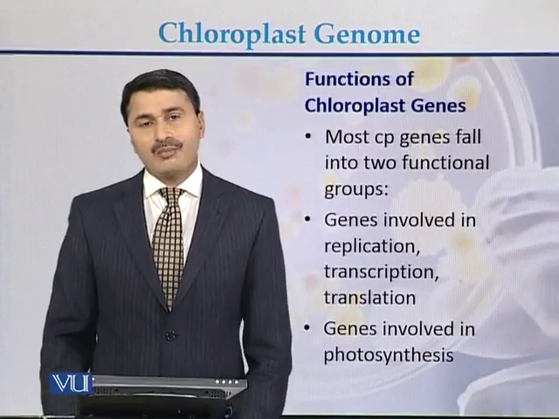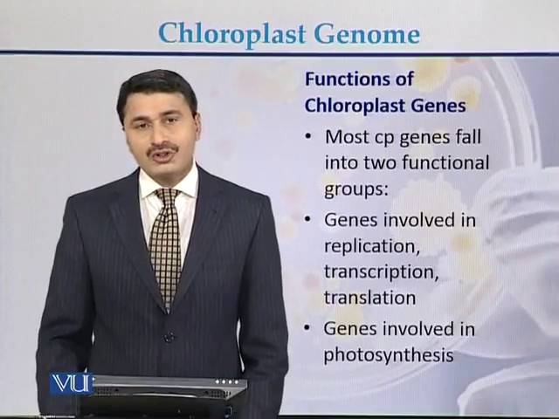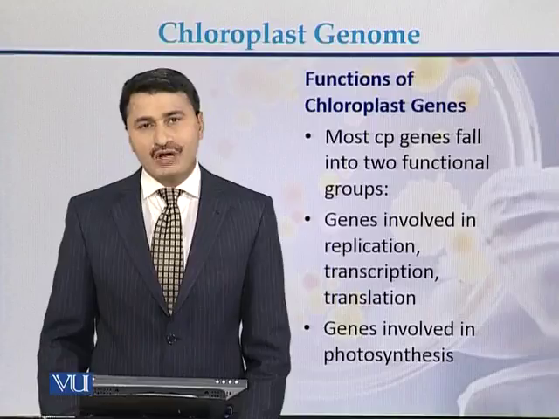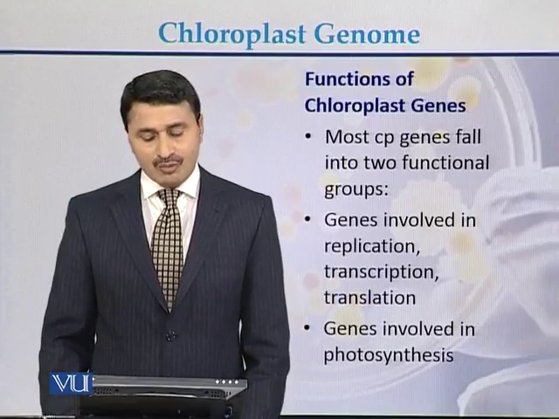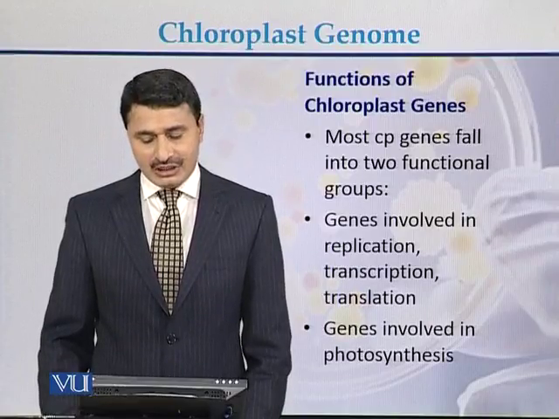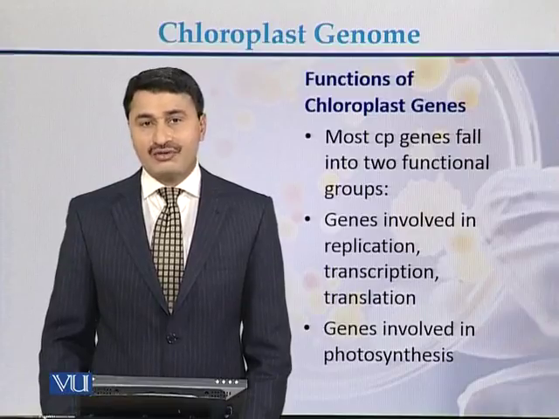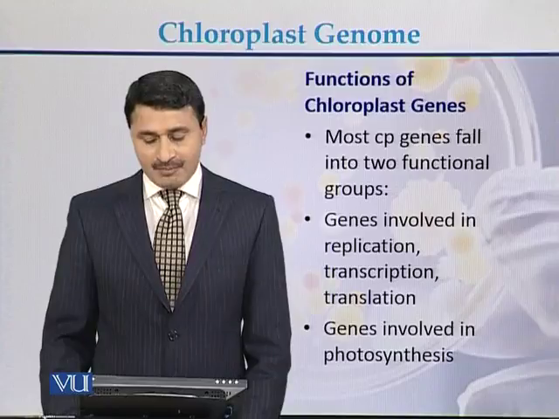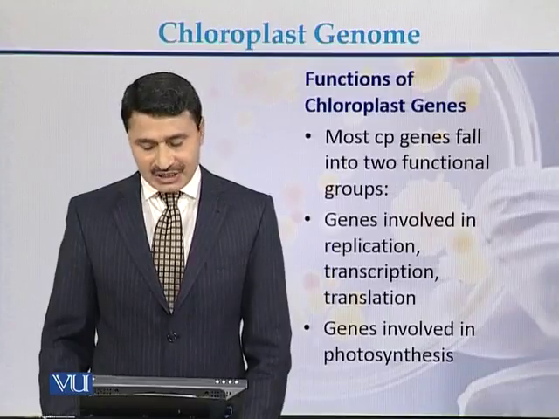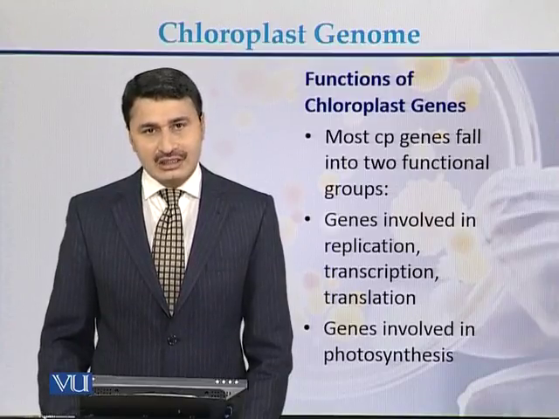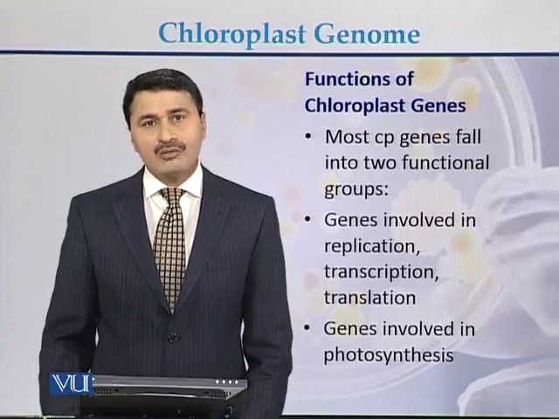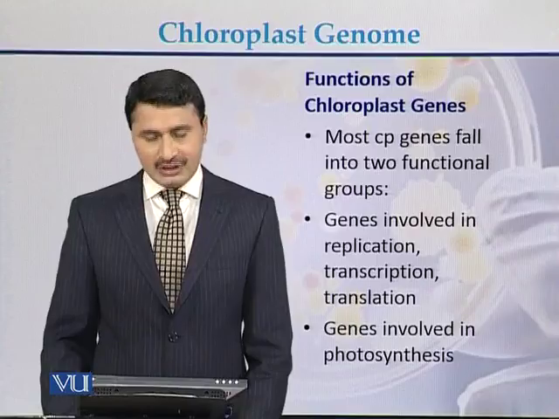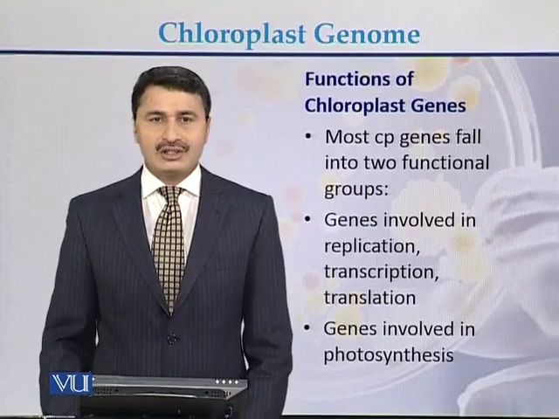Functions of the chloroplast genes: CP is the abbreviation used for chloroplast. Most CP genes fall into two functions. The first group of genes is involved in replication, transcription, and translation. The second group of genes on the chloroplast genome is involved in photosynthesis.